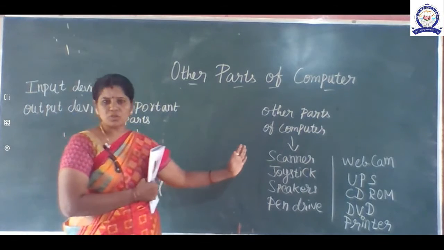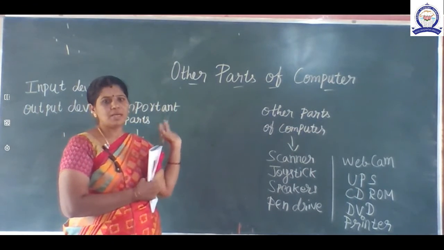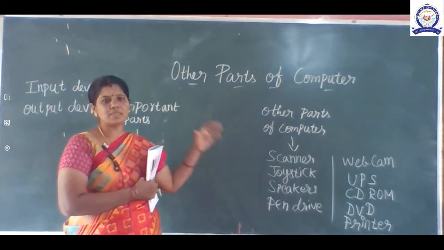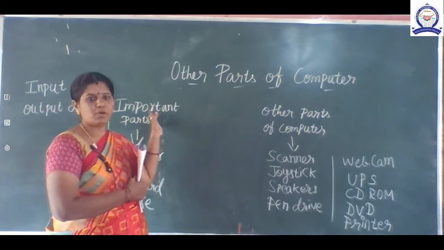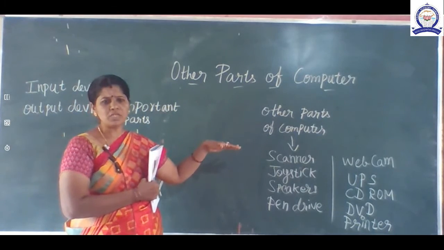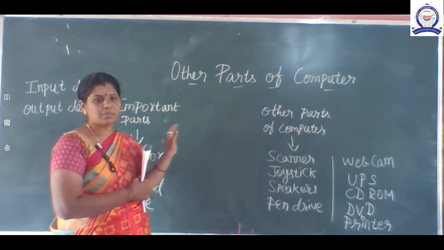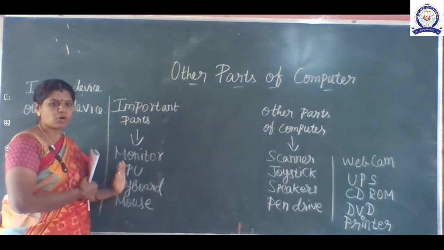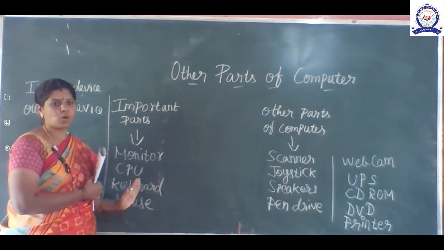The other parts are also important, equally important, but without these parts we can operate the computer. This is the meaning of important parts and other parts. Okay children, all the parts are important to operate the computer, but these parts, that means monitor, CPU, keyboard and mouse, are very important to operate the computer.